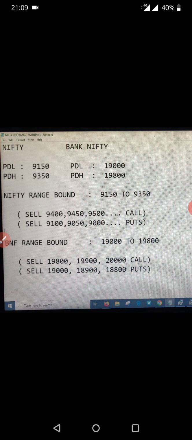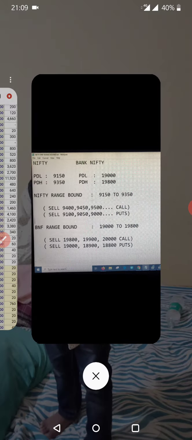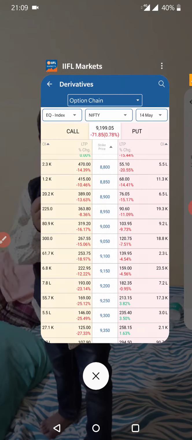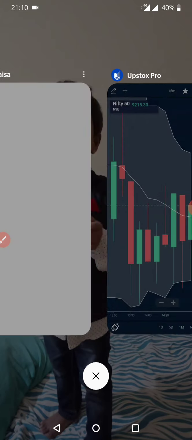This is a strategy I have been using for the last 5 weeks. I have landed in a very good positive rate. There is no negative at all, and you can easily make a profit of 2 to 3% with this strategy.